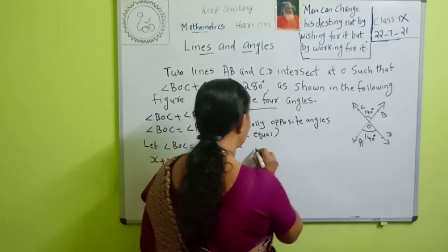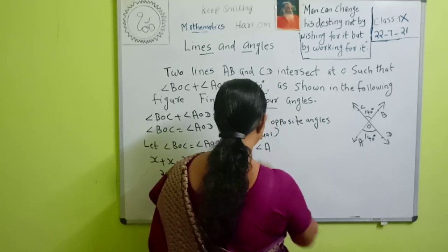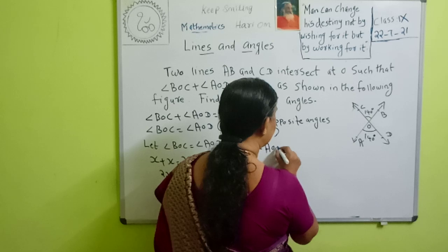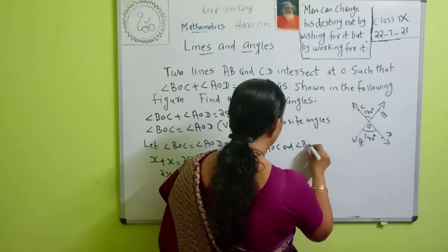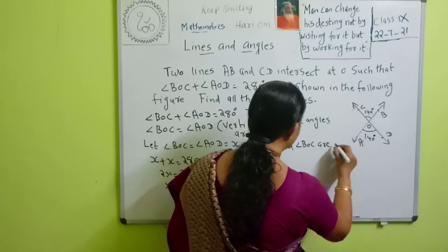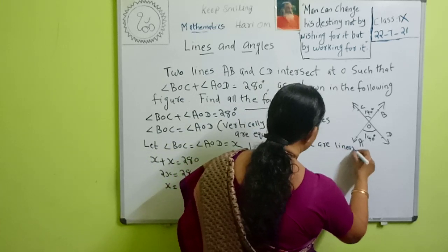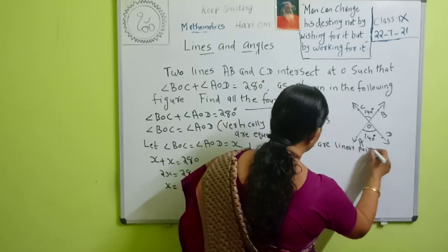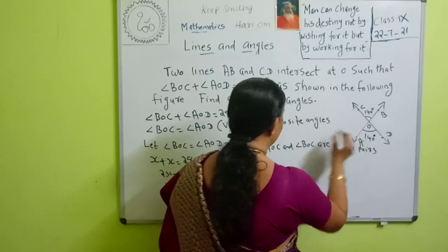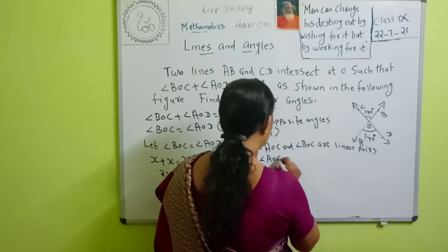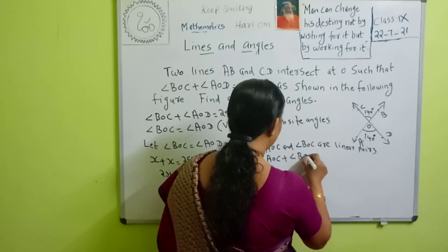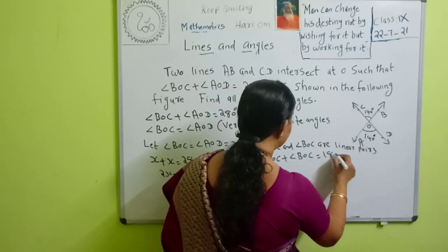Angle AOC and angle BOC are a linear pair. Therefore, angle AOC plus angle BOC is equal to 180 degrees.